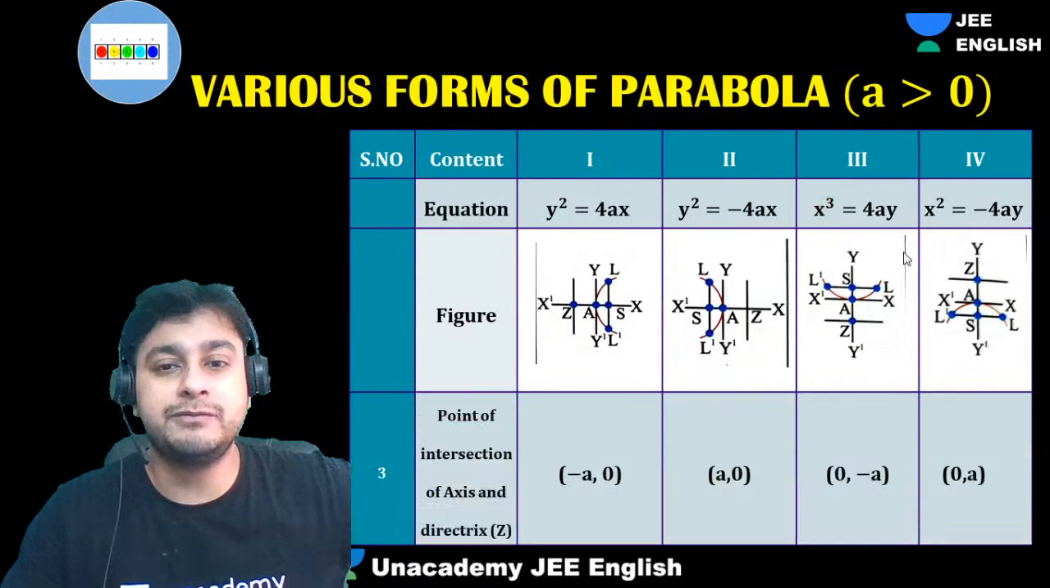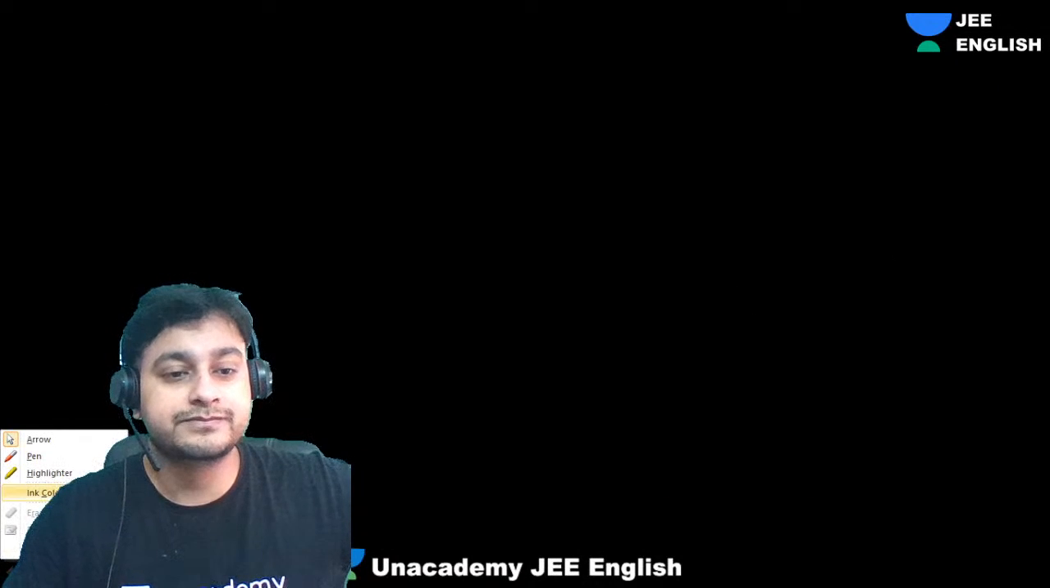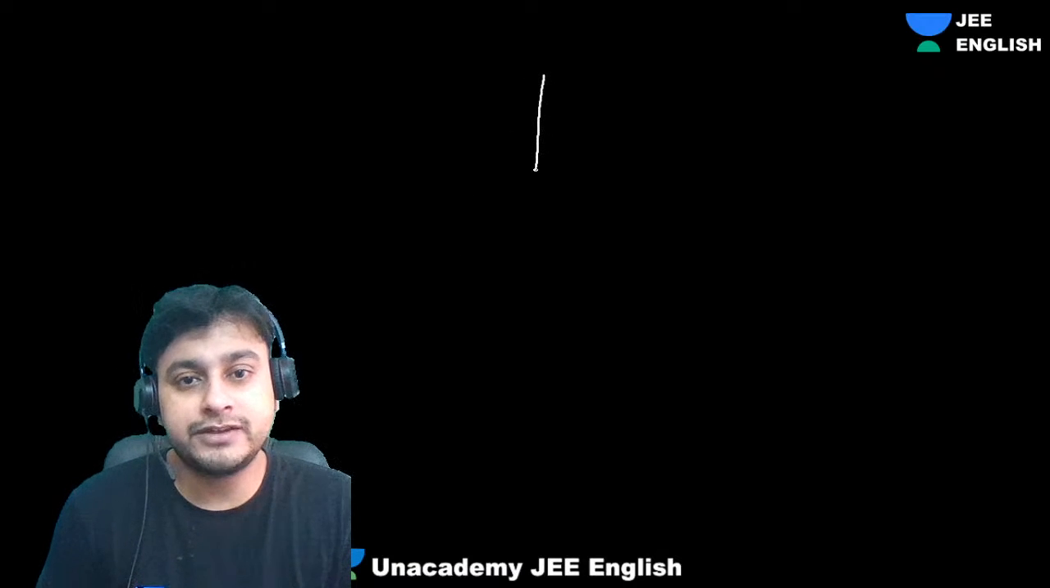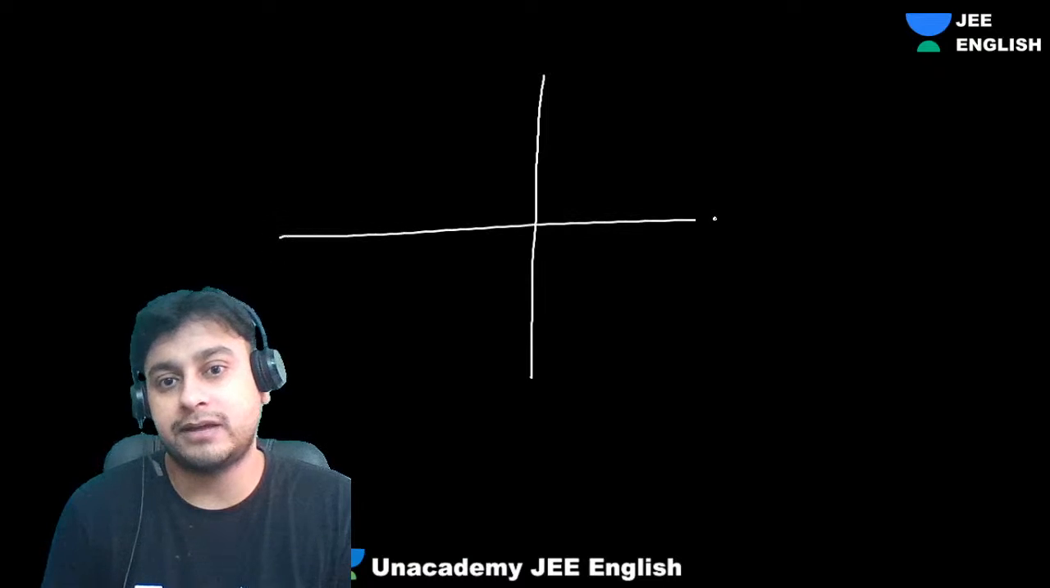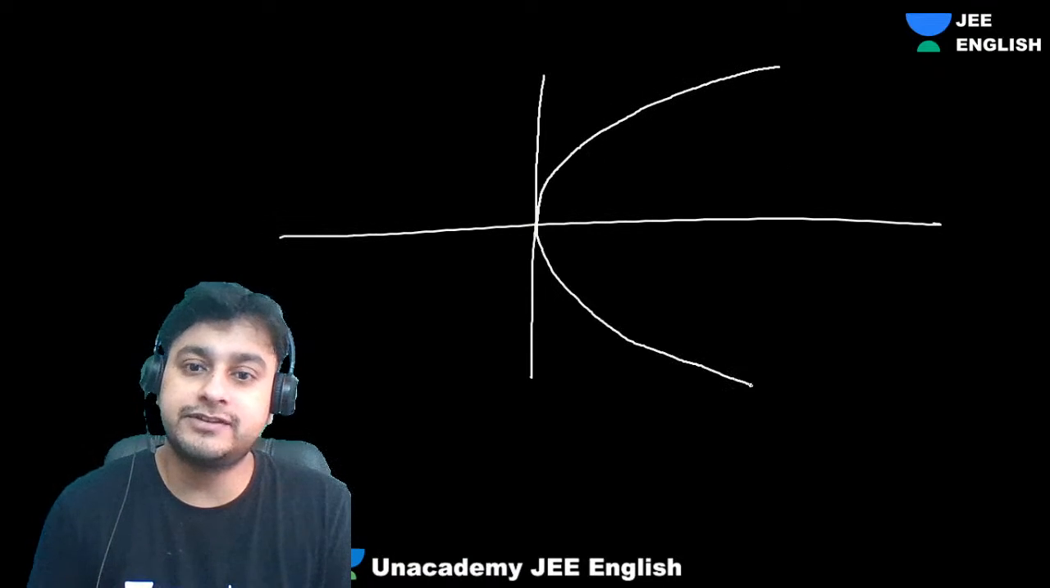Let's derive one of them. I'll derive one of them for you guys. Let's see how we get the derivation. Okay, so guys, what is the derivation? Let's suppose I will derive the equation of a rightward facing parabola. Let's suppose this is the parabola, somewhat like this. So we have to derive this equation.